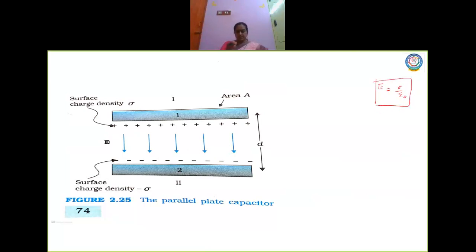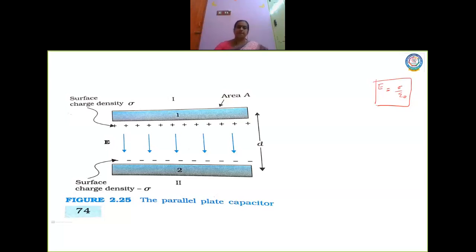Now first we'll go on to the introduction of what a parallel plate capacitor is. A parallel plate capacitor consists of two plane parallel conducting plates. This is plate 1, this is plate 2, and they are separated by a small distance, small d. So d is the distance of separation of these two plates, the area of the plate is A, and they have surface charge density sigma.